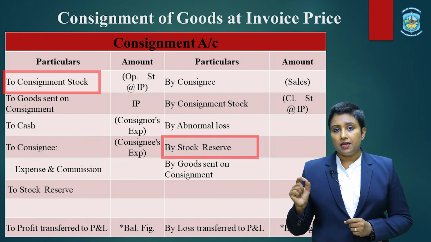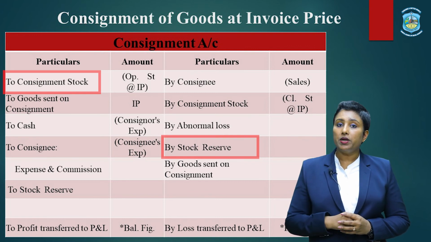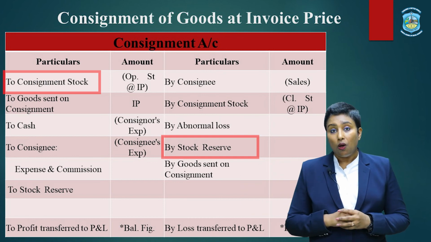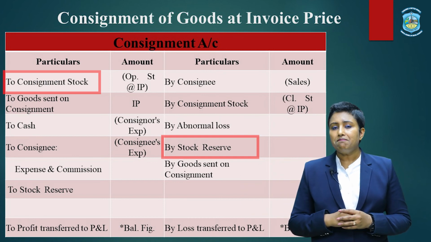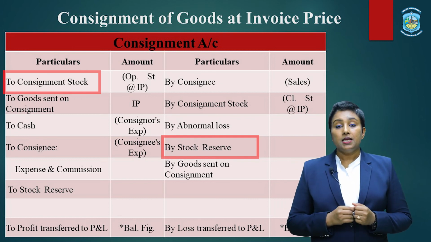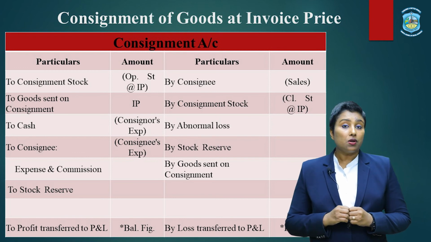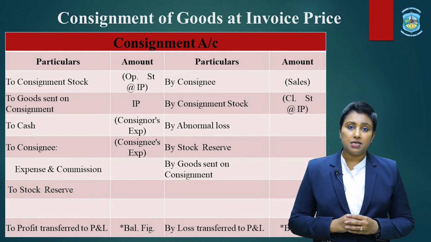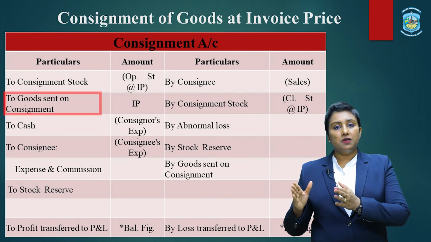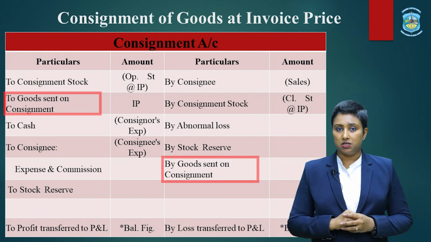Now, this stock reserve is only the margin, that is the amount of profit included in the opening stock, and by writing it in the credit side of the consignment account, we are simply cancelling the effect of profit from both the sides. Similarly, the goods consigned to the consignee is recorded in the debit side of the consignment account as to goods sent on consignment. The same account will be written in the credit side as well, but only with the profit margin.